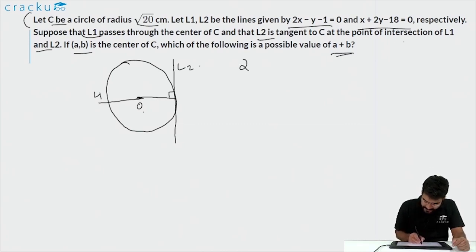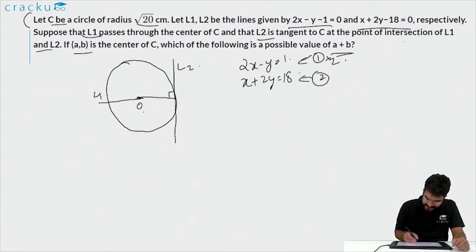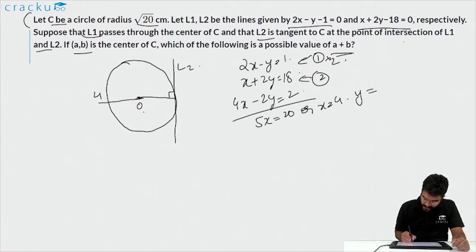So the two lines are 2x minus y is equal to 1 and x plus 2y is equal to 18. We can easily solve them by multiplying the first equation by 2. Then we can cancel off y. 4x minus 2y is equal to 2. We can add both of them and we'll get 5x is equal to 20 or x is equal to 4. Once we know that x is equal to 4, we can conclude that y is equal to 2x minus 1, which is equal to 7. So the point of intersection, that is the tangent point, is 4, 7.